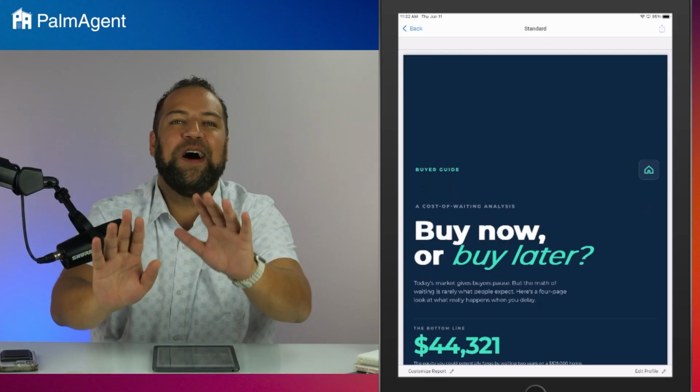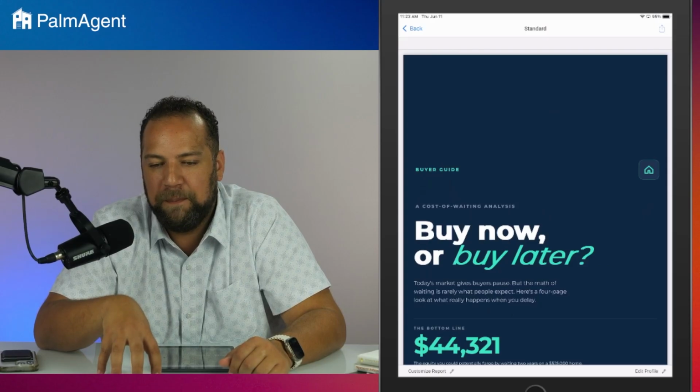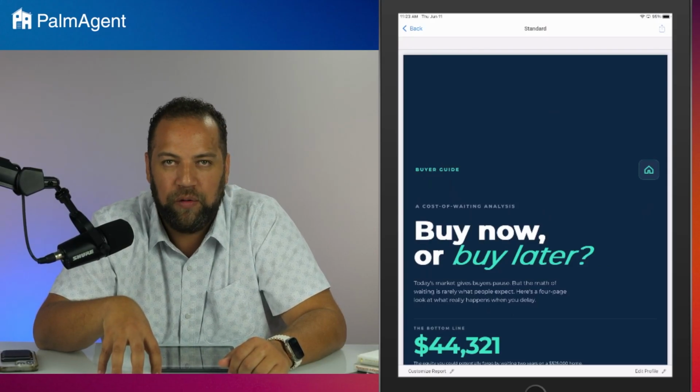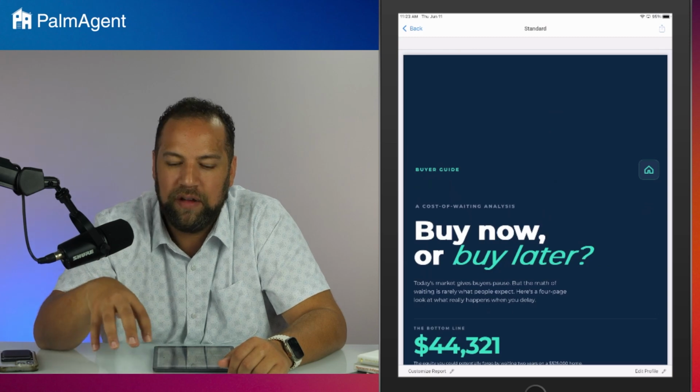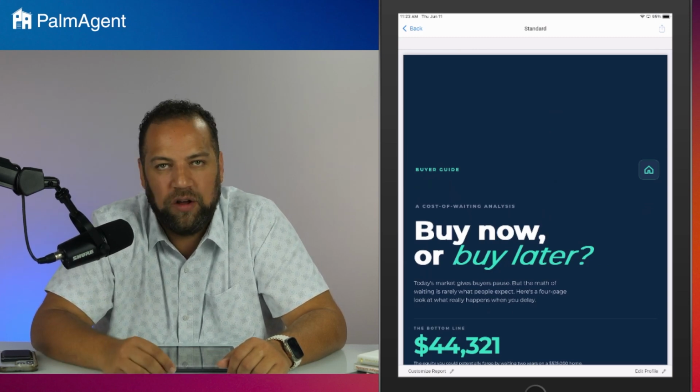We need to push them into home ownership. This is the type of report that will have you at least getting them to reconsider waiting for a lower rate and get them thinking about an alternative, i.e. buying today and then refinancing down to that lower rate later.